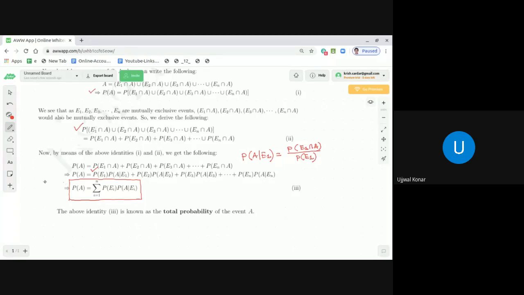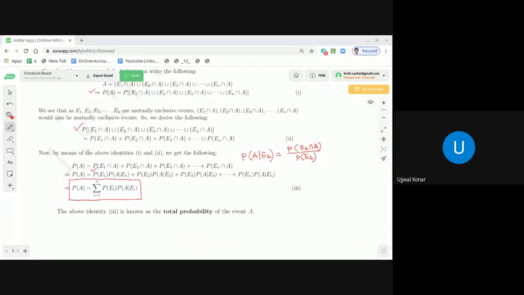Correct? Now, dear students, if you see the event A, the event A would have occurred due to different causes. What I wanted to mean is that event A could have occurred due to the occurrence of any of the events E1, E2 up to En.